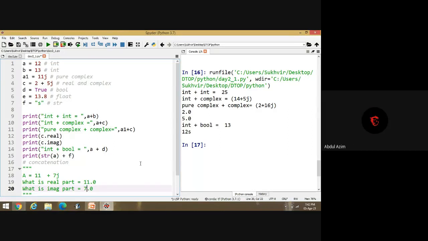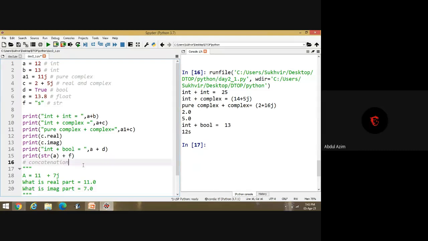Sir, what is concatenation? Concatenation means combination of two strings. If you are writing your name with your surname, what are you doing? You are concatenating two strings, not the addition of data. Sir, give an example.